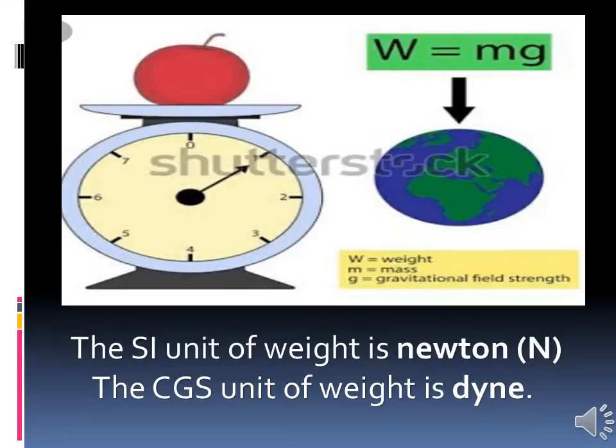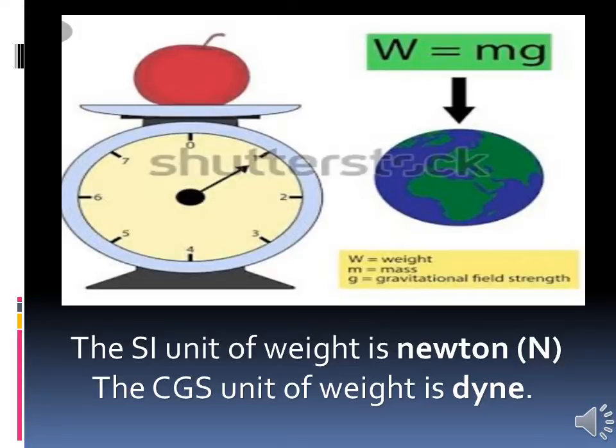For example, if the gravitational force is less on the moon, and if you are measuring the weight on the earth as 30 kilograms, then on the moon our weight will vary, because on the moon the gravitational force is very less.